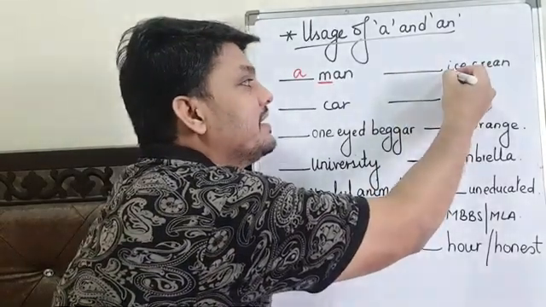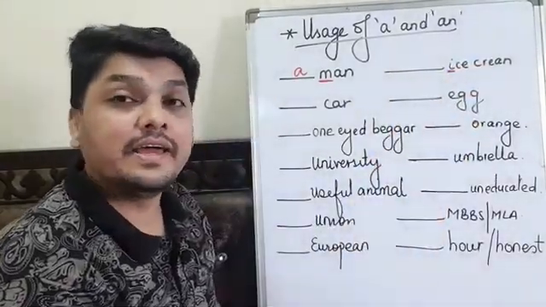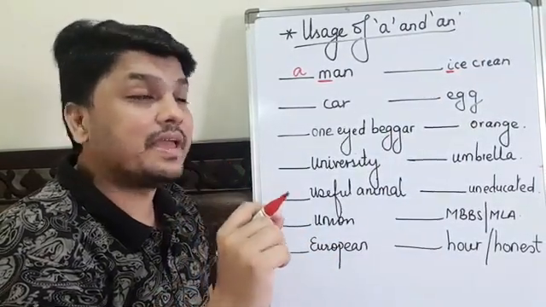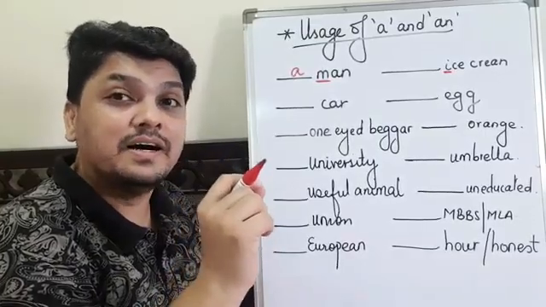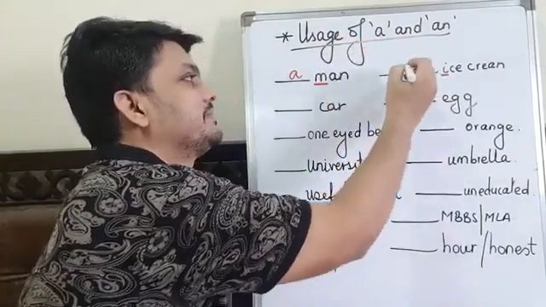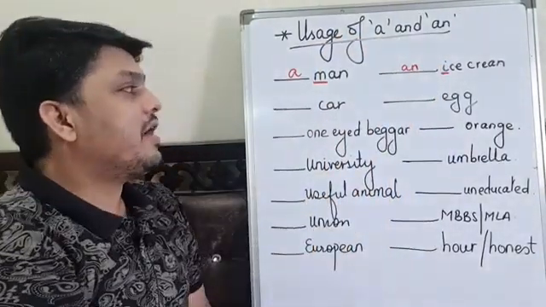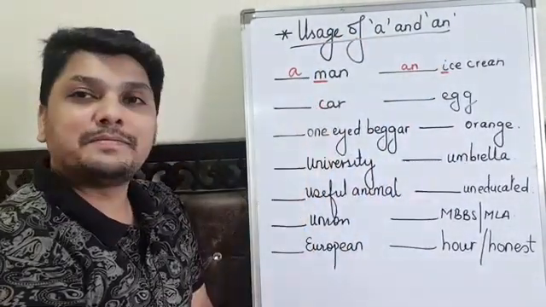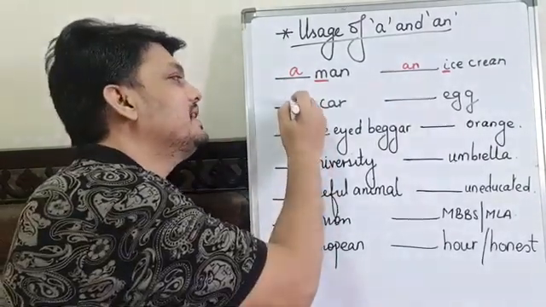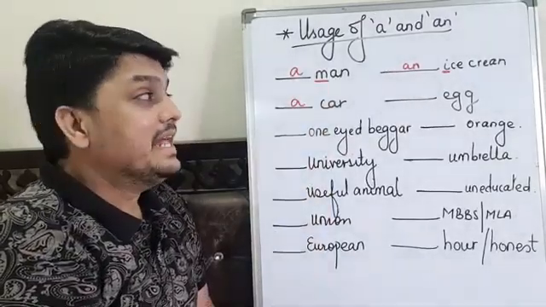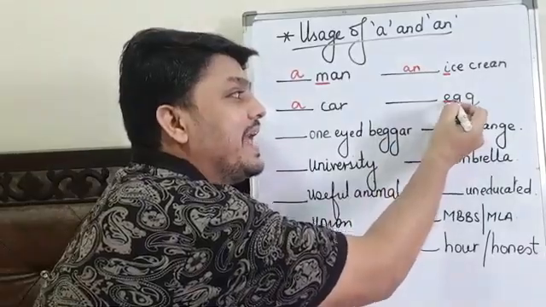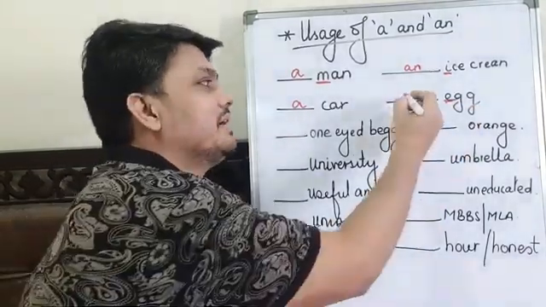Here my first letter is a vowel-like sound, the sound 'i' is coming, so I will use an. Now dash car. Again K is a consonant sound, so I'll use a car. Dash egg. The sound 'e' is coming here, so an egg.